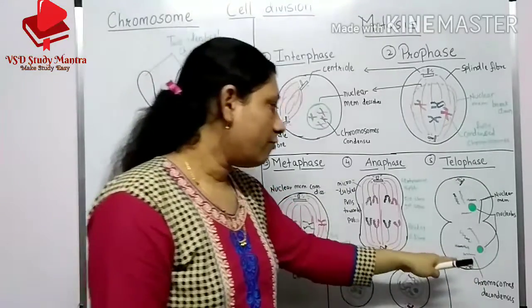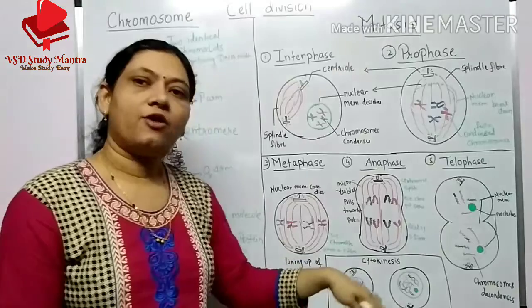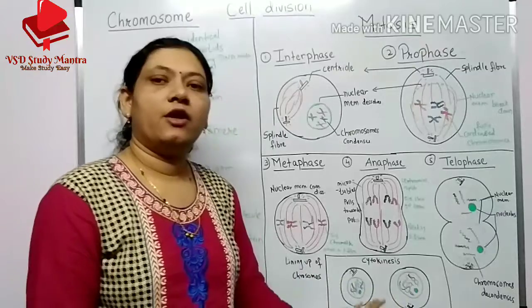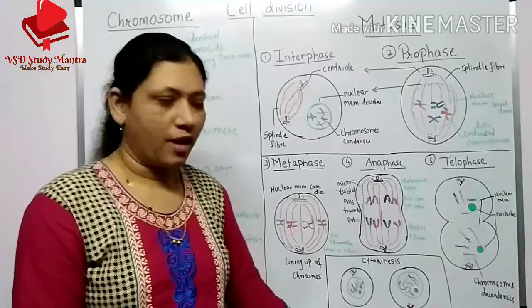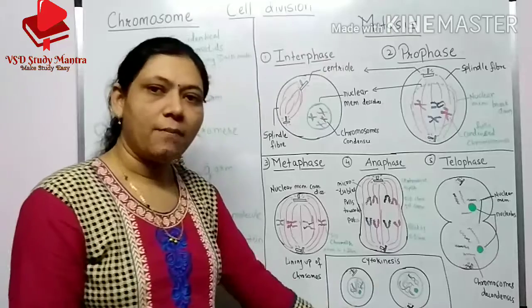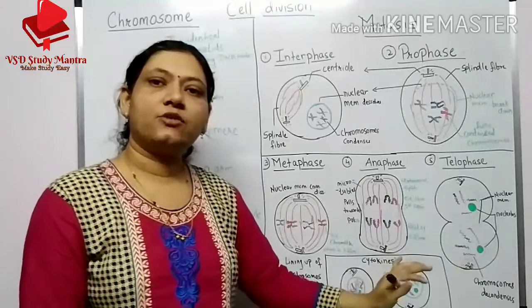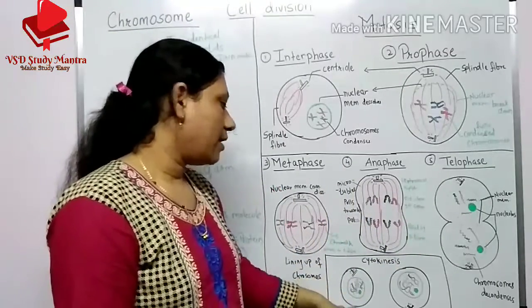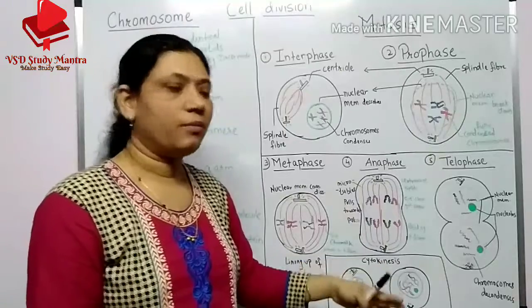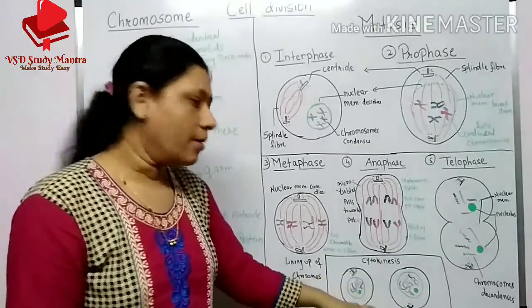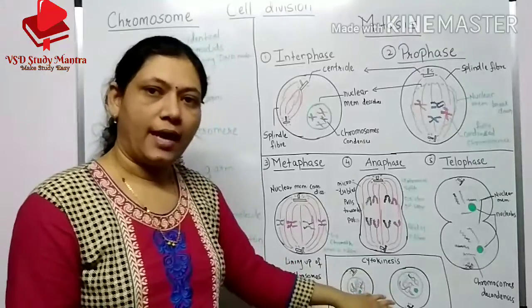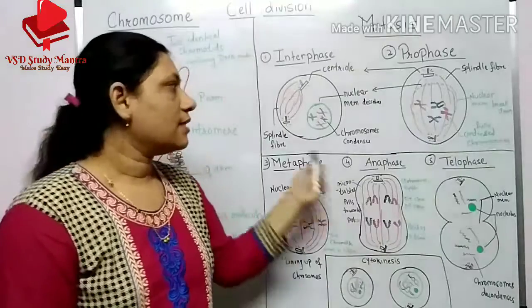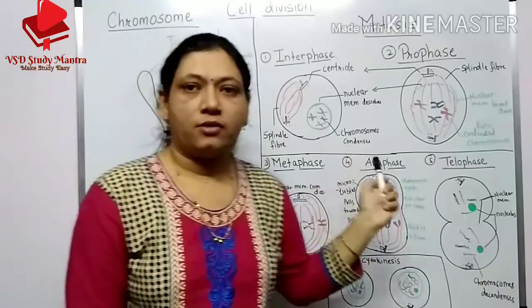Here the phase also starts cytokinesis. Here in cytokinesis, the two identical daughter cells are formed by cutting the notch in between. In plants, students, there are cell plates, not the notch. But in human beings or other living beings there are notches. So these two identical daughter cells are formed. This is the mitosis cell division.